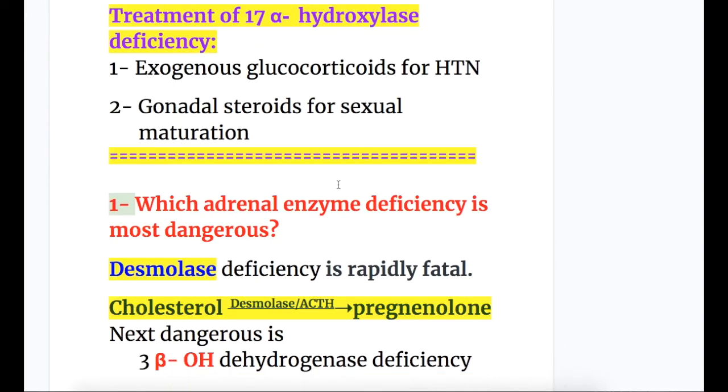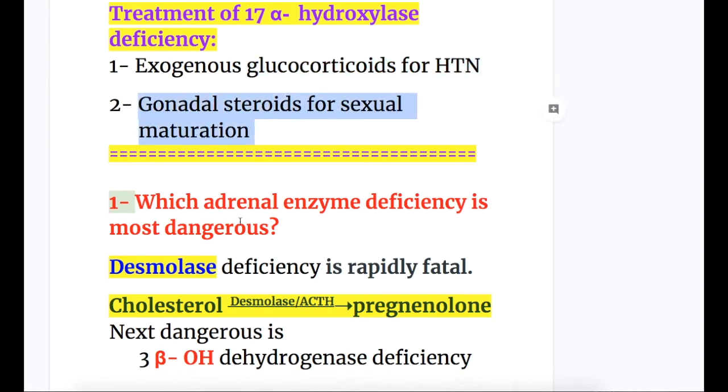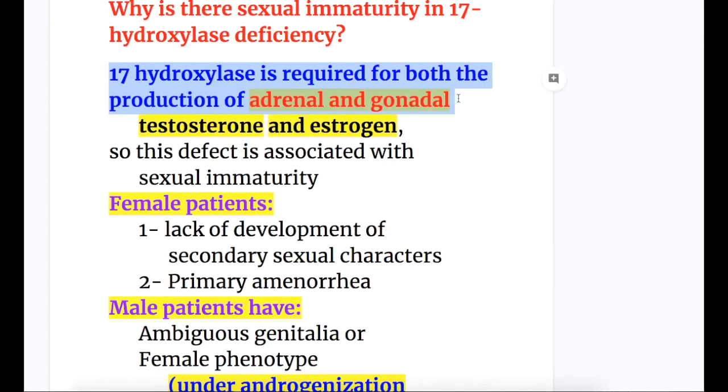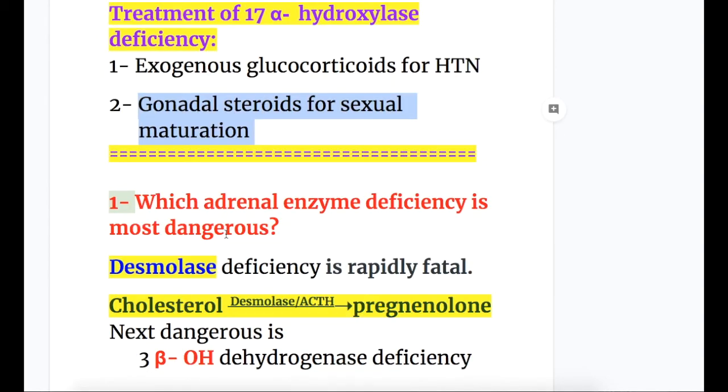So what's the treatment of 17-alpha hydroxylase deficiency? Exogenous glucocorticoids for hypertension and gonadal steroids for sexual maturation. Now the answers to the questions: which adrenal enzyme deficiency is most dangerous? Desmolase deficiency is the most dangerous and is rapidly fatal.